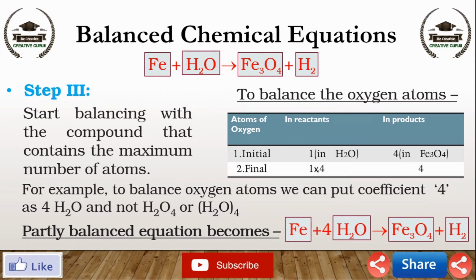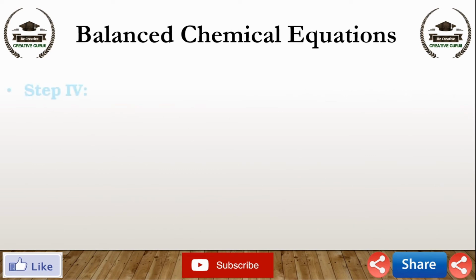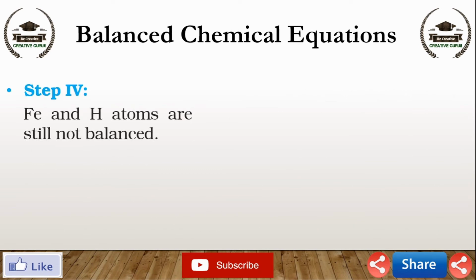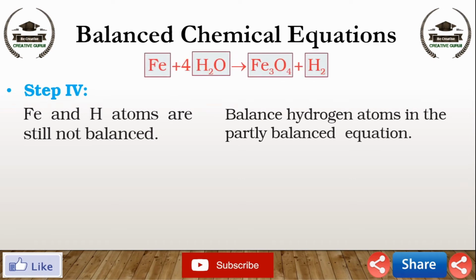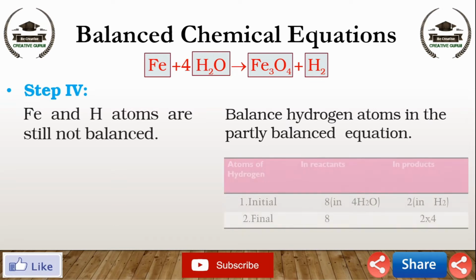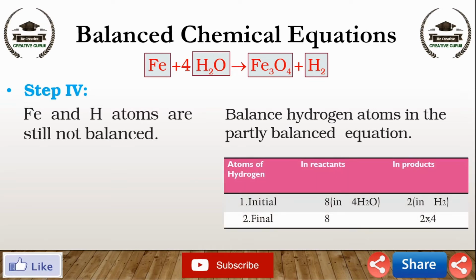Step 4. Fe and H atoms are still not balanced. Pick any of these elements to proceed further. Let us balance the hydrogen atoms in the partly balanced equation. To equalize the number of H atoms, make the number of molecules of hydrogen as 4 on the right hand side. Now draw a table having 3 columns: atoms of hydrogen, in reactant and in product.